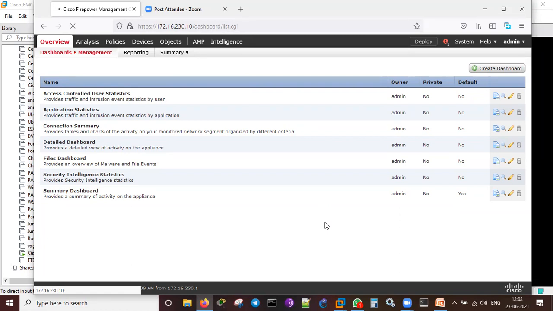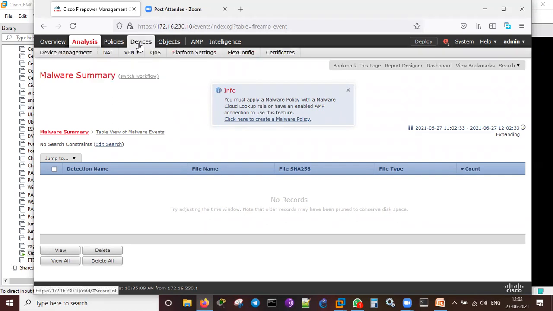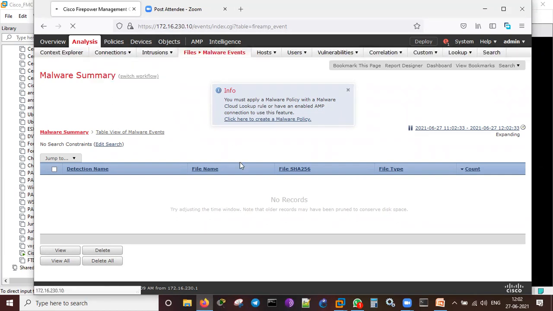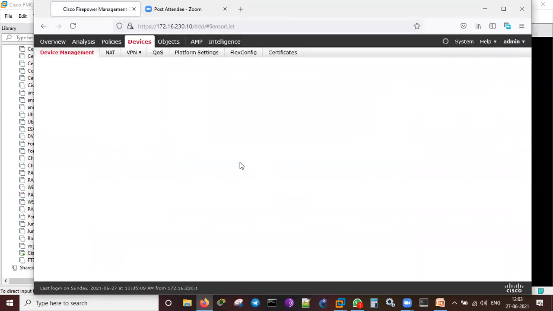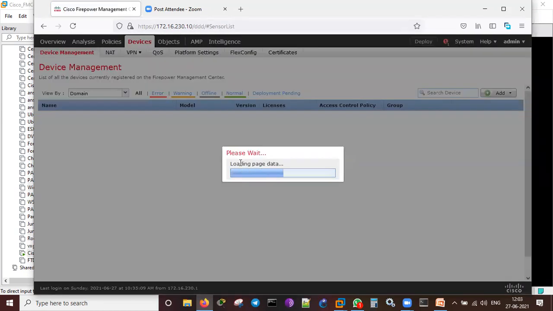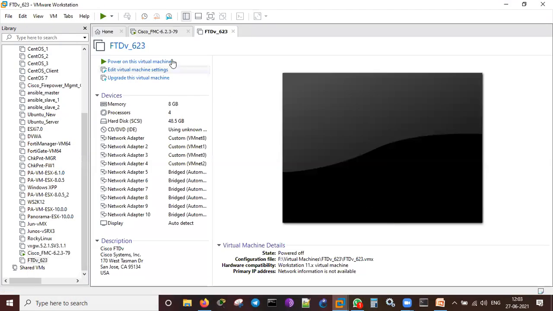It is very much surfable, you can keep going through this and find that you must apply a malware policy with the malware cloud lookup rule. It will connect to the cloud and upload that. Now the devices: in devices, you can see device management, how many devices are installed in this FMC. It is loading the page data. FTD version 1 has been routed, and it's showing a cross, meaning it is not activated. See that, the FMC is not activated still.